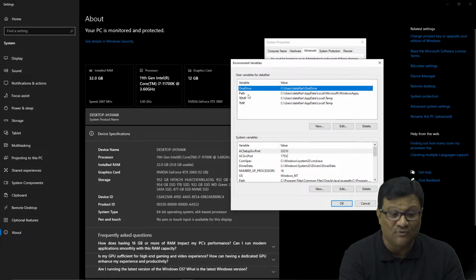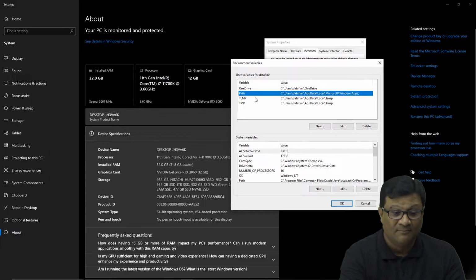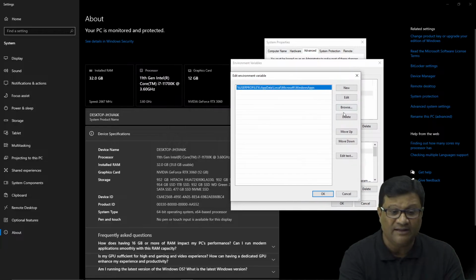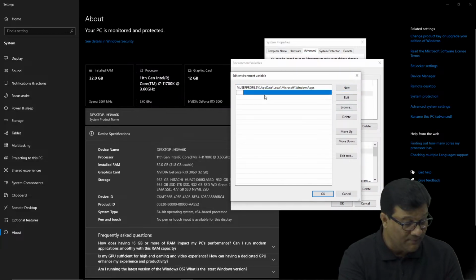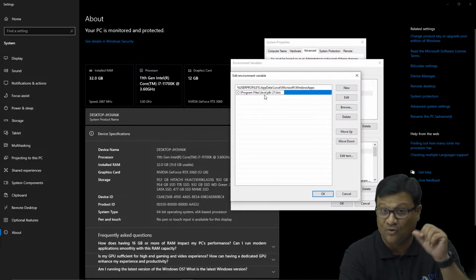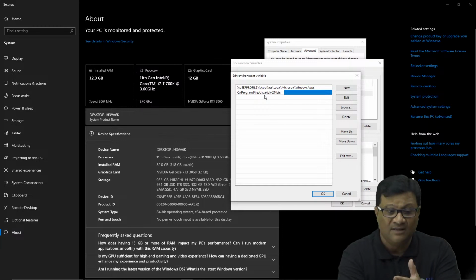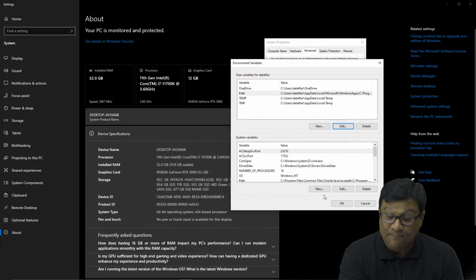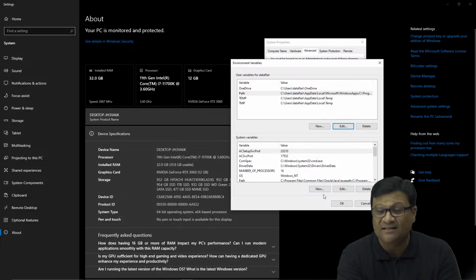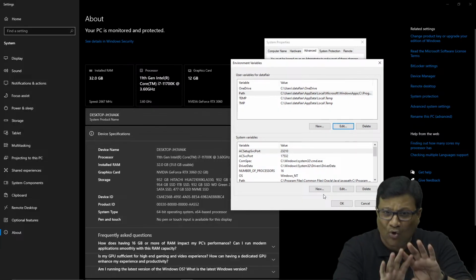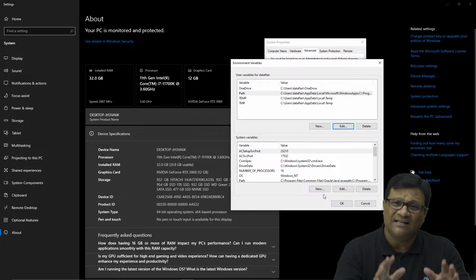So for that you have to select this path for network, okay, path, then click on this edit option, and here you will get this option new. Okay, and simply paste this path which you copied, C program file Java JDK 21 bin, and click on this OK button.